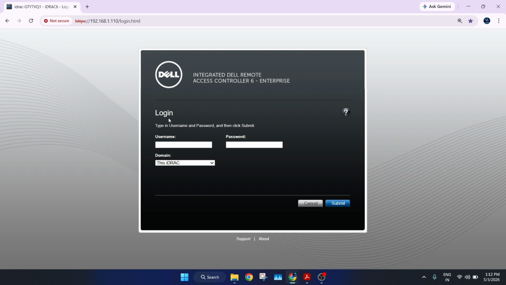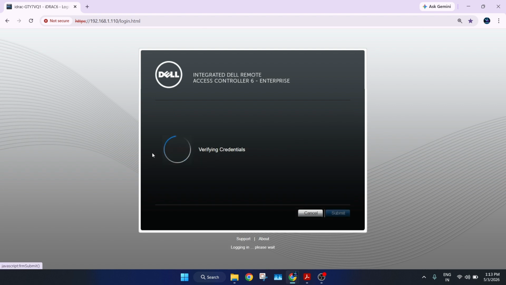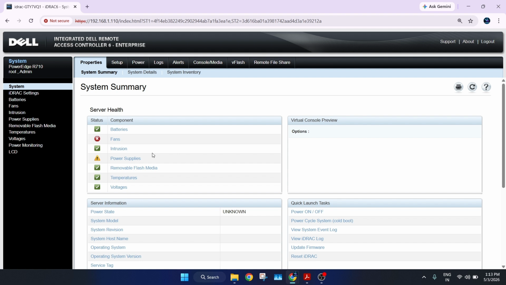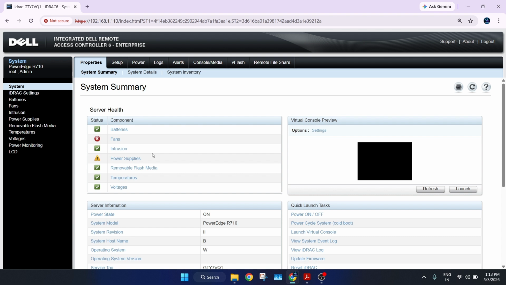iDRAC stands for Integrated Dell Remote Access Controller. Access the complete hardware console, even though your server is powered off or there is no operating system. Think of it like a mini computer inside your server that lets you power the server on and off, access the console remotely, mount ISO files, and update firmware. So these are the features. Apart from these, there are so many features you can manage from this console.